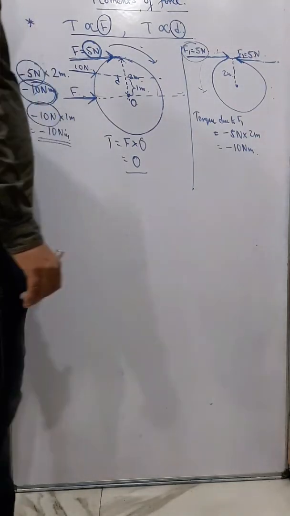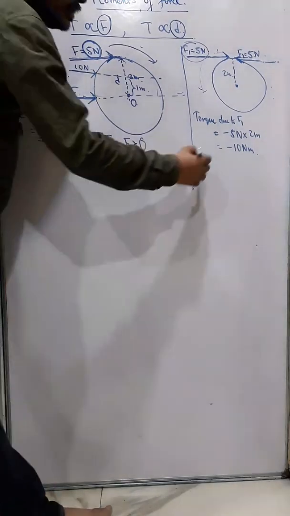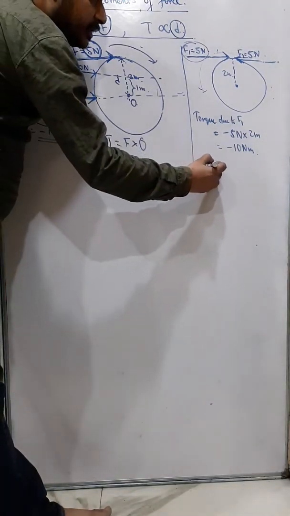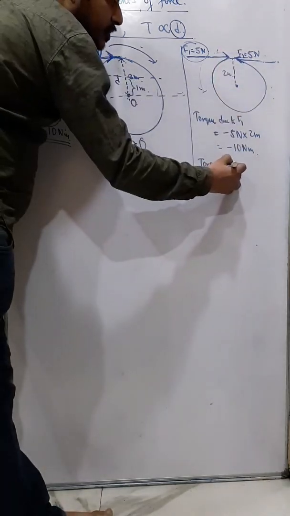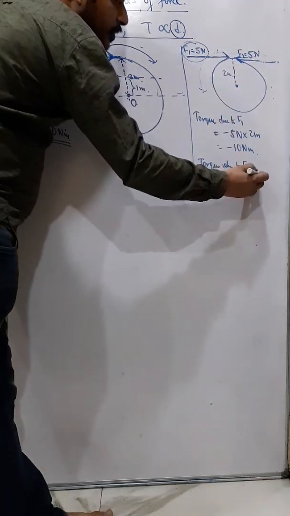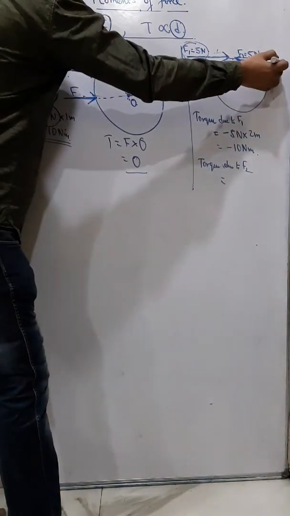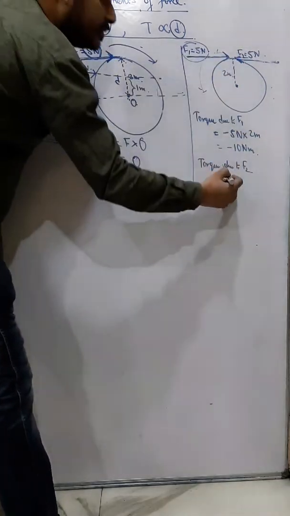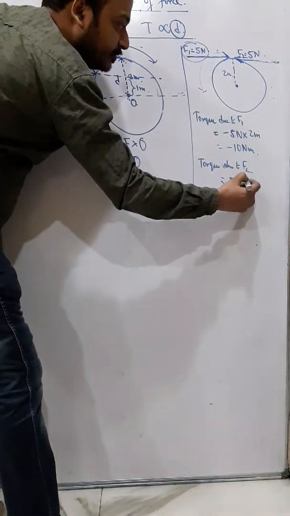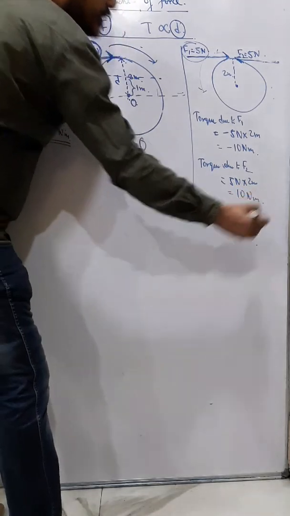Minus 10 Newton meter. So negative means it is clockwise. Similarly, torque due to F2: the moment will be in the anti-clockwise direction, so that's positive. So we write positive, 5 Newton into 2 meter. What you get? 10 Newton meter.